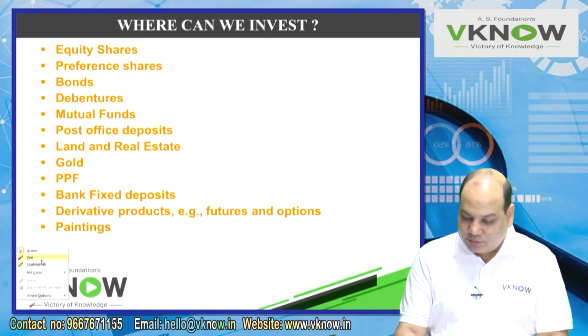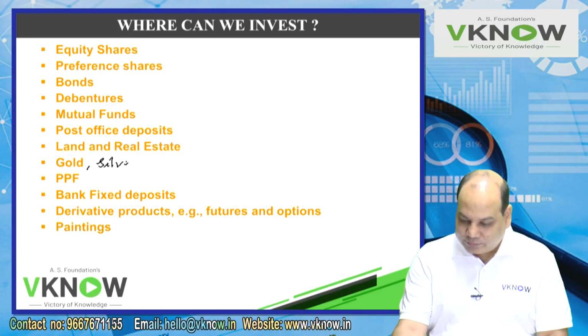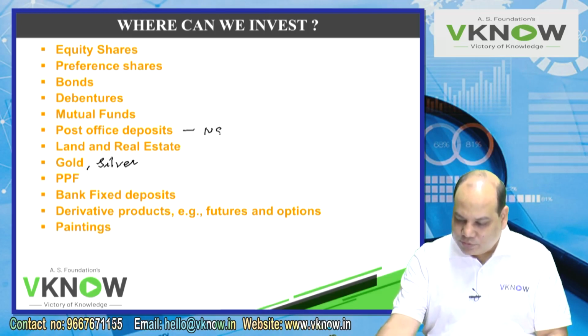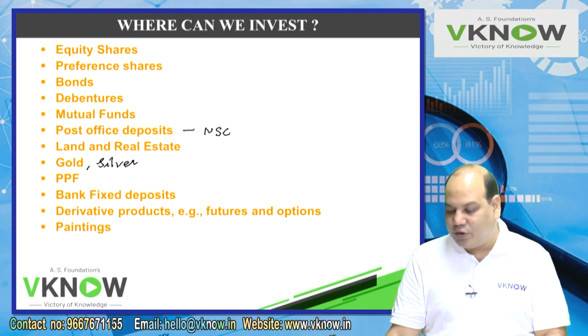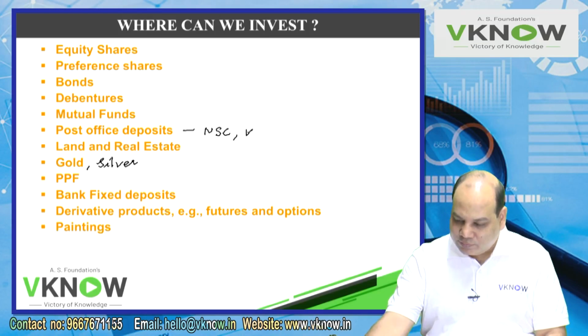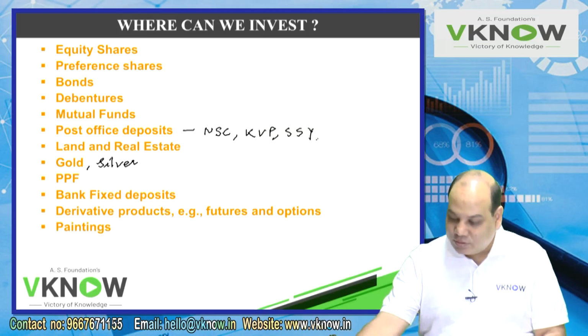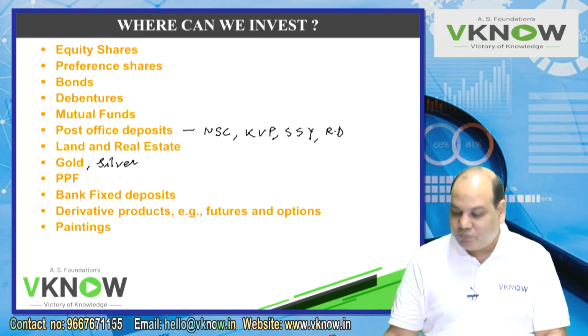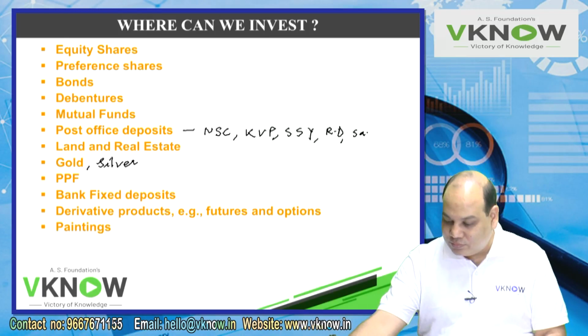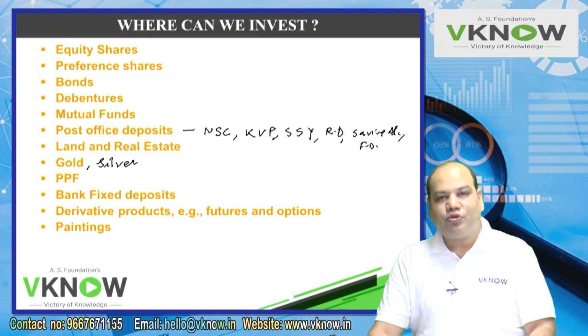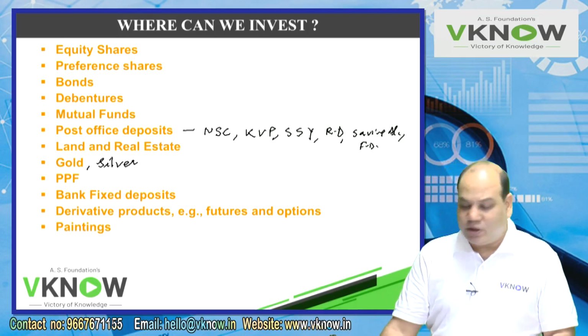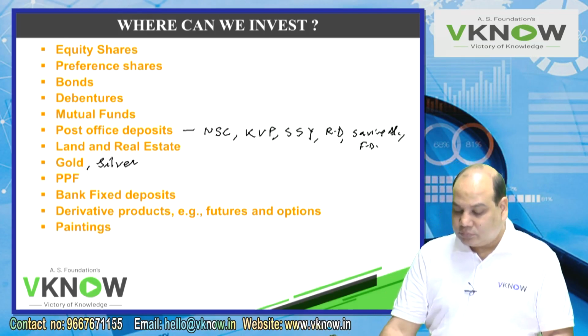Some students are saying write silver also, okay. Some of you are asking to write NSC. So when you go to the post office, they give different options like National Savings Certificate, Kisan Vikas Patra KVP, then Sukanya Samriddhi Yojana, recurring deposit option, savings account, FD. So you should know all this so that you can go to your nearby post office and make investments according to your requirements, right?